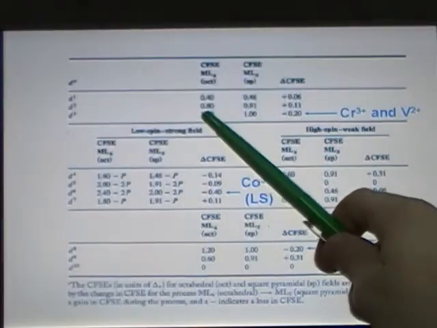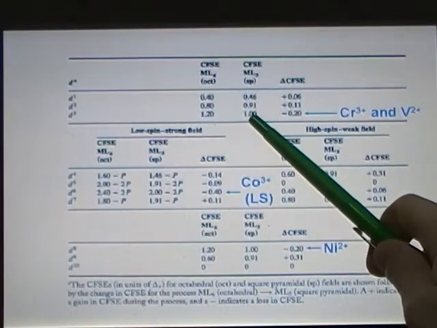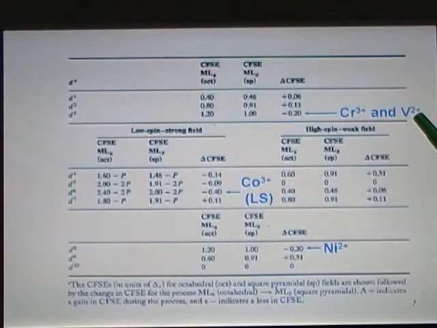The difference between the octahedral crystal field stabilization energy and the square pyramidal one is negative 0.20. That means that this is an inert complex when you form complexes with Cr3+. V2+ also shows the same inertness.